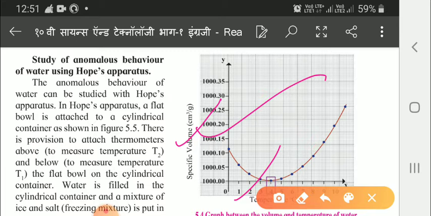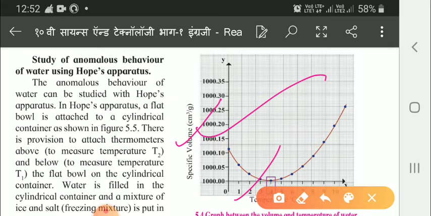Now the graph shows that initially both the temperature T1 and T2 are identical. As the time passes, the temperature T1 of water in the lower part of the cylinder decreases fast, and the temperature T2 of water in the upper part of cylinder decreases comparatively slowly. And once the temperature T1 of the lower part reaches 4 degrees centigrade, then it remains almost stable. Stable means no changes there. Then T2 decreases slowly to 4 degrees centigrade, and after that T2 starts changing rapidly.